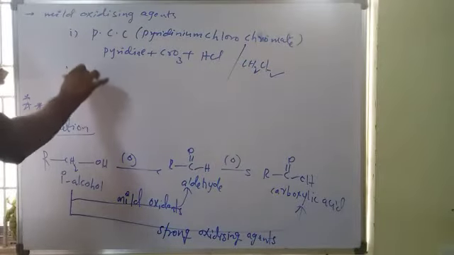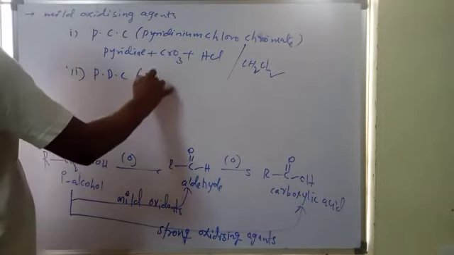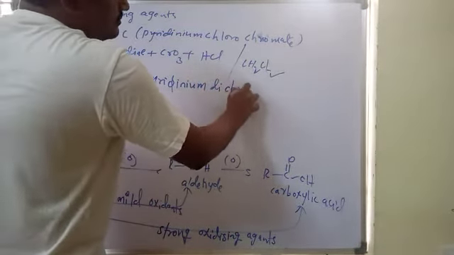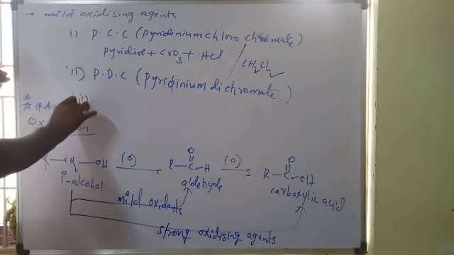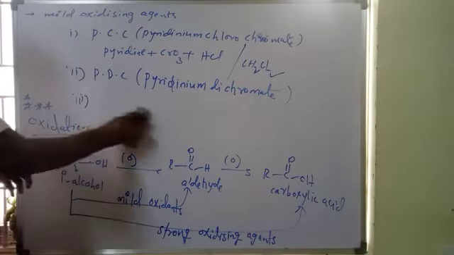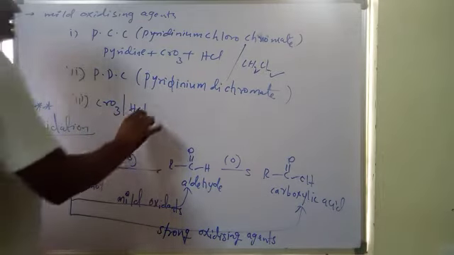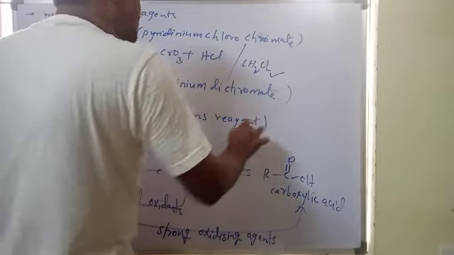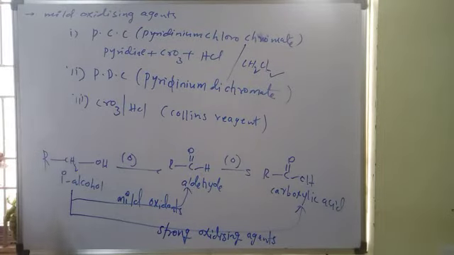Next, second, PDC. PDC means pyridinium dichromate, pyridinium dichromate and chromium trioxide plus HCl. This is also called Collins reagent. So these are the mild oxidizing agents.